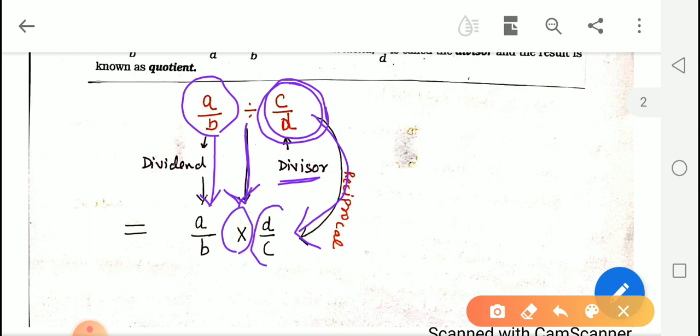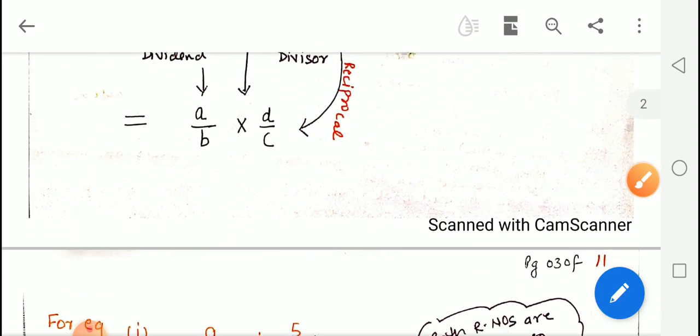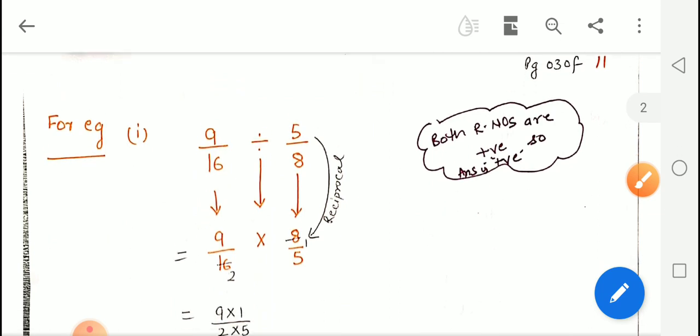So D upon C is the reciprocal of C upon D. Then the next expression will become A upon B into D upon C. Now some examples are here.